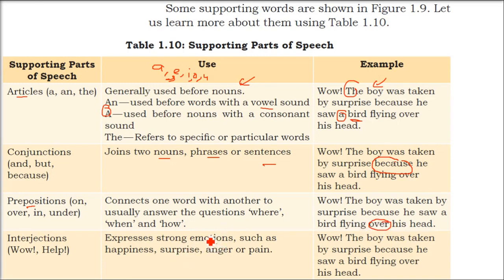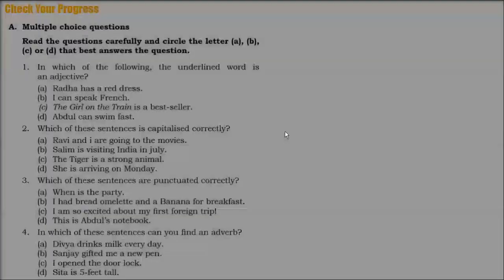Interjection. Interjection is emotion. It can be happiness, surprise, anger, or pain. So wow, help. This wow is an interjection. Right? So we saw this is a single sentence and there are so many parts of speech in it.